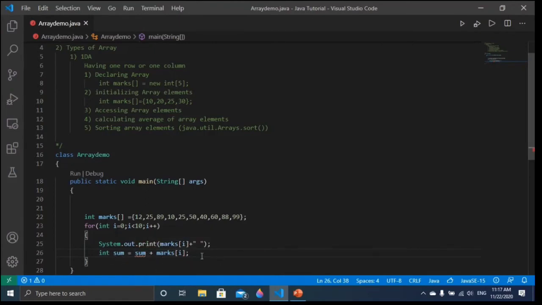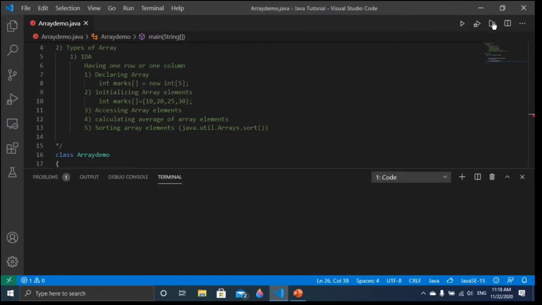Before using this, I suggest you declare it, or let me declare it here, no problem: int sum. Now I'm going to run this. So the addition will be done of all these array elements. Let me show you, friends.